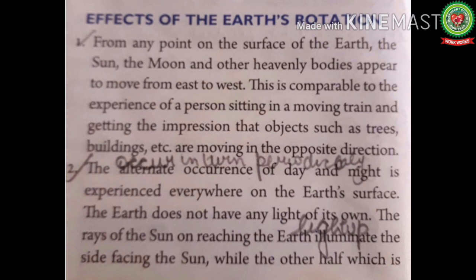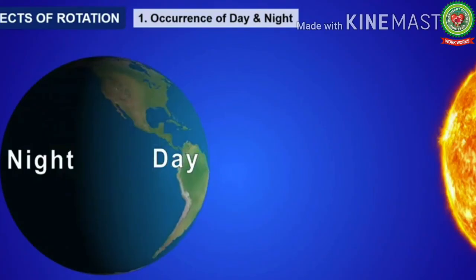Alternate occurrence of day and night is experienced everywhere on the earth's surface. Alternate means occur in turn or periodically. The earth does not have any light of its own. This we all know, we have studied in our junior classes that planets do not have their own light. They reflect the light given by the sun. The rays of the sun on reaching the earth illuminate the side facing the sun. Illuminate means light up, while the other half which is turned away from the sun lies in darkness, as you can see in the image.